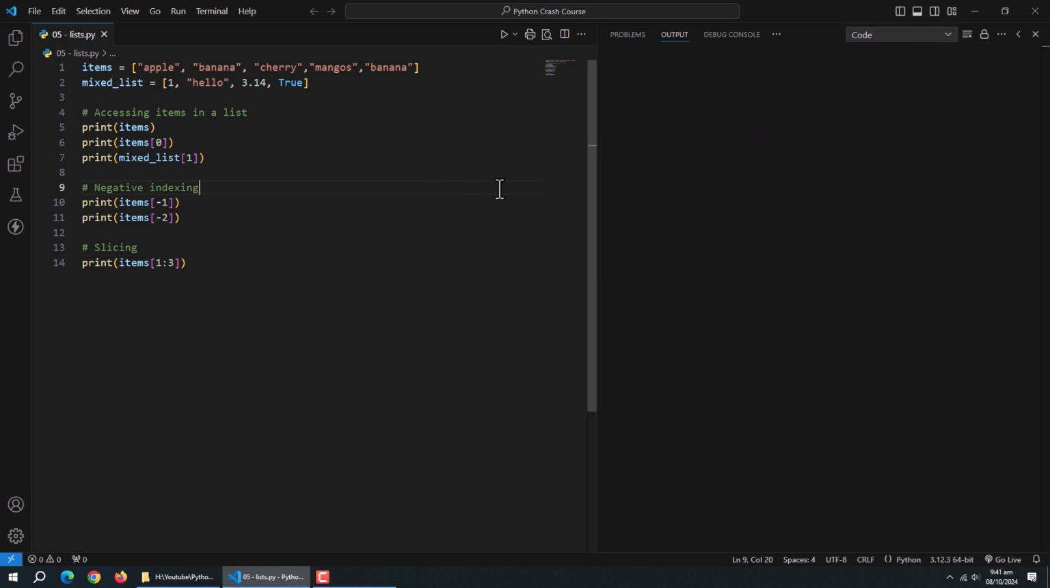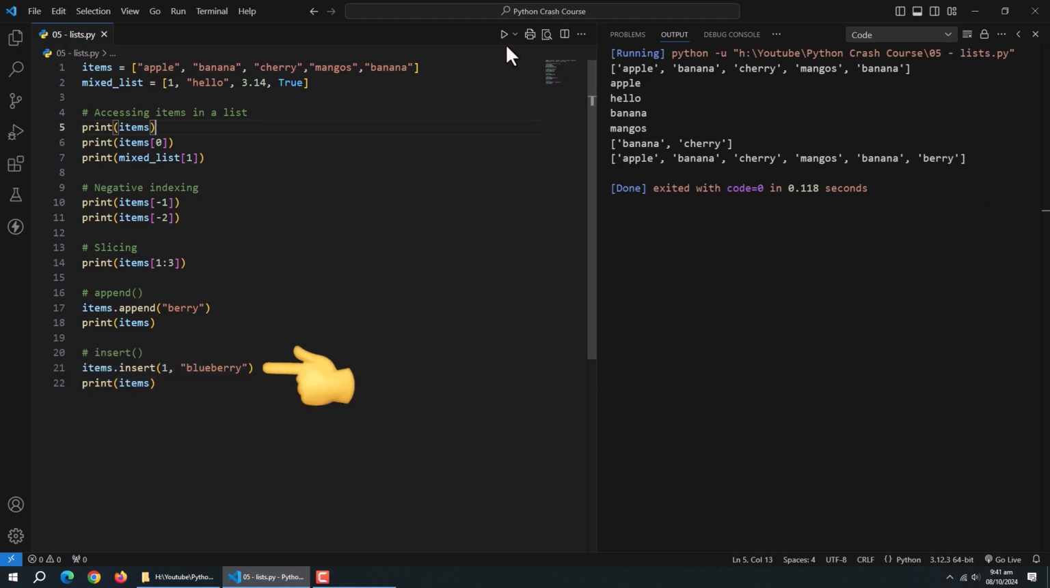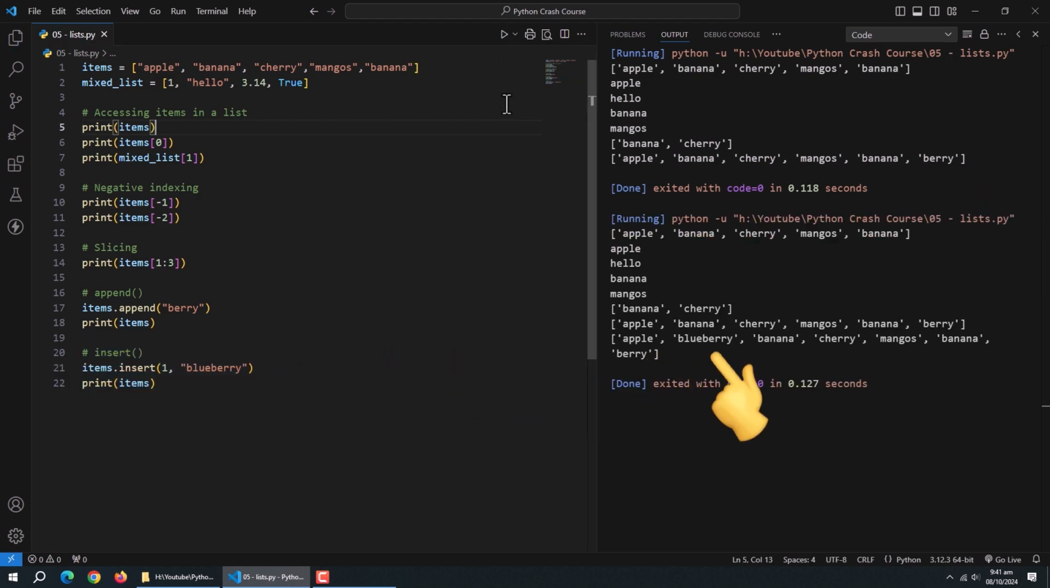Now, let's talk about the list methods. The first method is the append method. It is used to add new items to the list. New items will be added at the end of the list. Like we added this item to the list. Next comes the insert method. It is used to insert new items in the list at specific positions or indices. Like, we added this item at index 1.